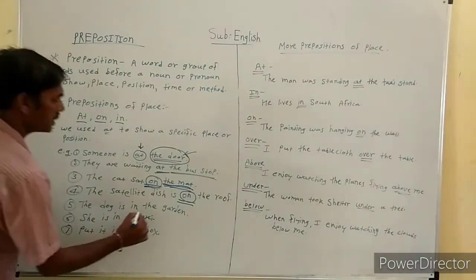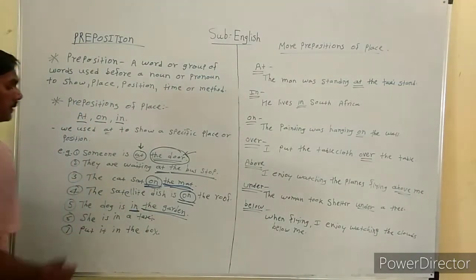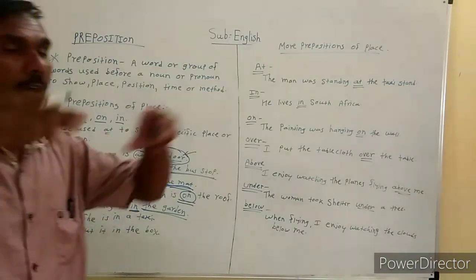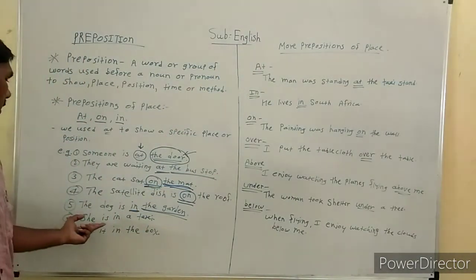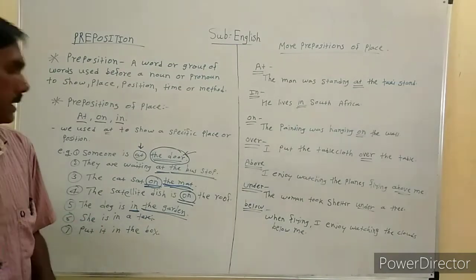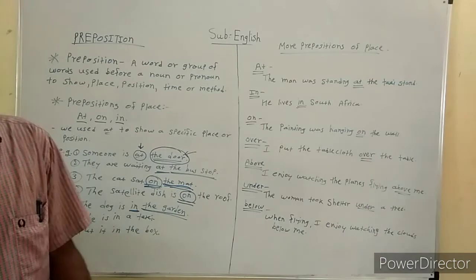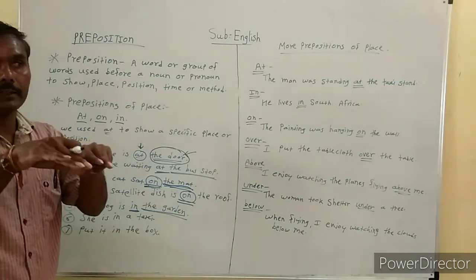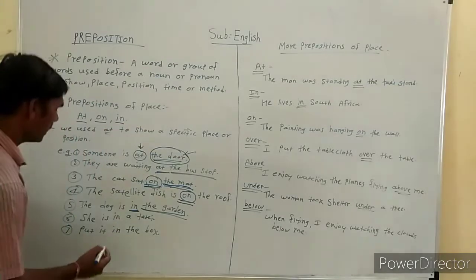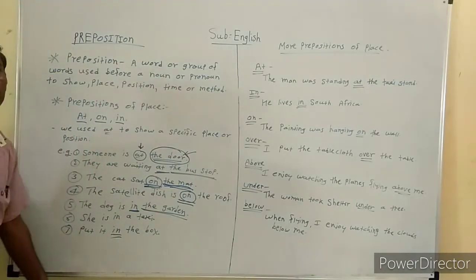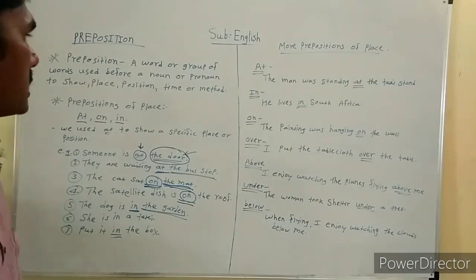Next one, the dog is in the garden. Here also a place is shown, the garden, which is large. So in is used here. Next example, she is in a taxi. Or next example, put it in the box. A box is an enclosed thing. So in is a correct preposition. We will see the difference between in and into in the next session.